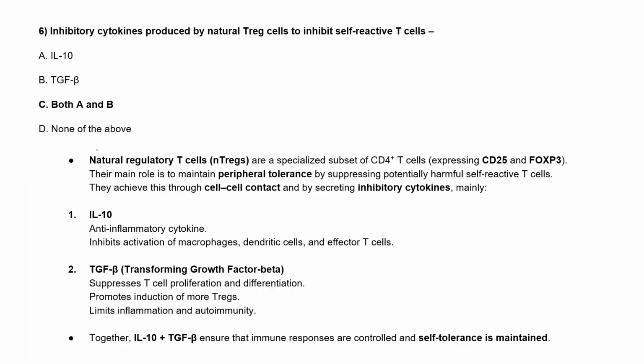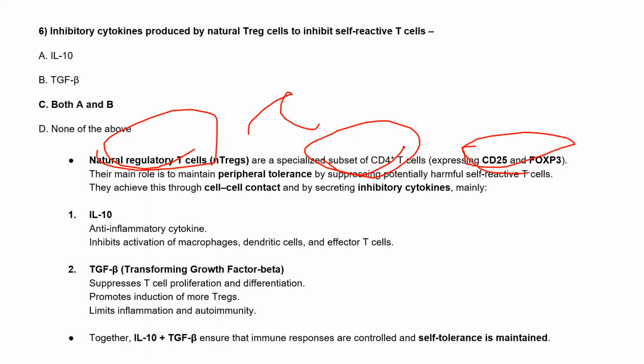These natural regulatory T cells are specialized cells which have the CD4 receptors, and mostly they express CD25 and FOXP3. The characterization of these T regulatory cells is that they express these receptors, CD25 and FOXP3.